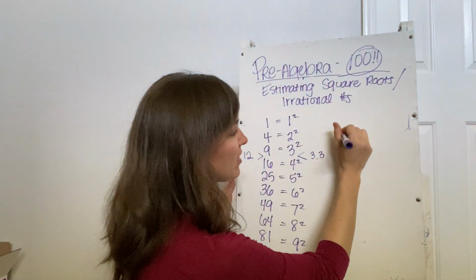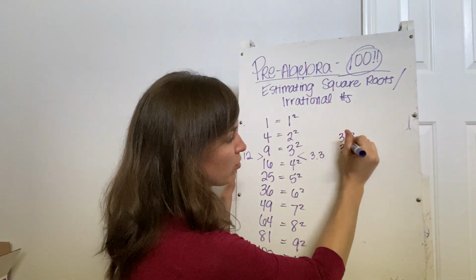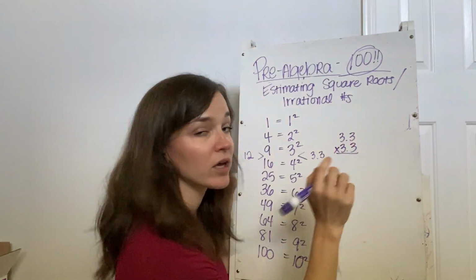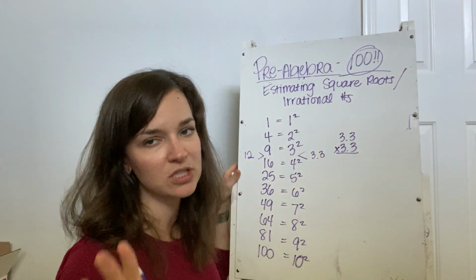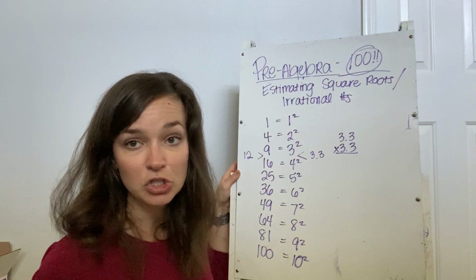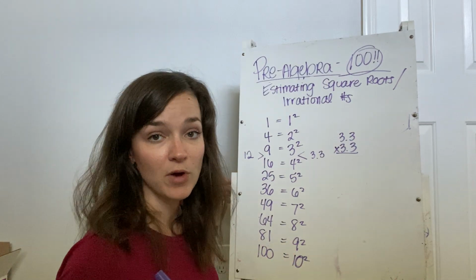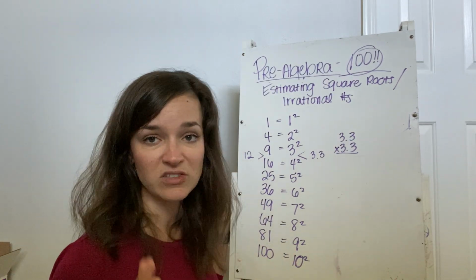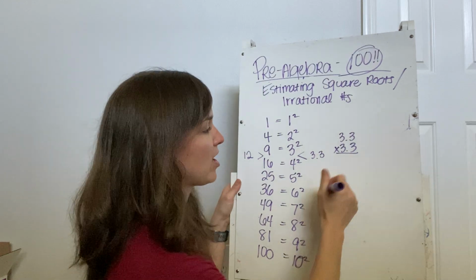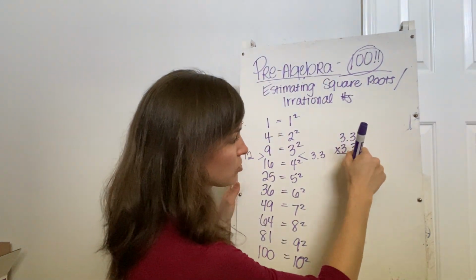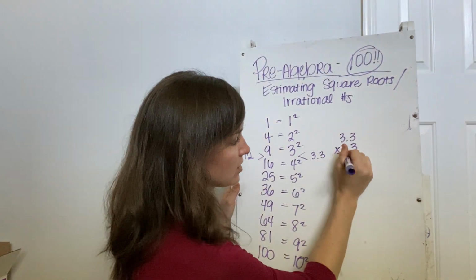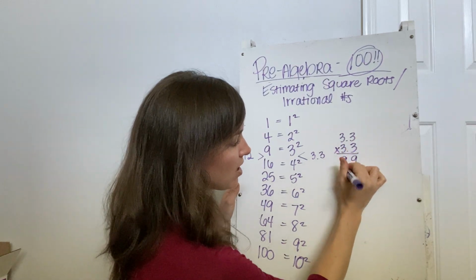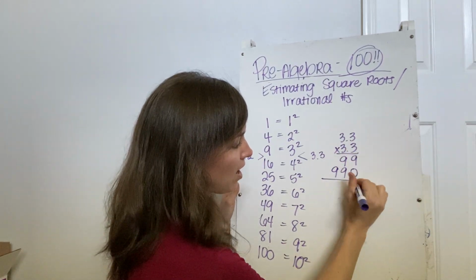So let's test that out. If I did 3.3 times 3.3, I'm just going to do some quick multiplication. Remember, when I do these calculations, I'm not going to take forever because I know you guys know how to do this. If you want to go back and rewatch it because I went too fast for you to follow, please do. But I don't want to spend a whole bunch of time working this out. So 3 times 3 is 9, 3 times 3 is 9, filler 0, 9, 9. We add it all up.